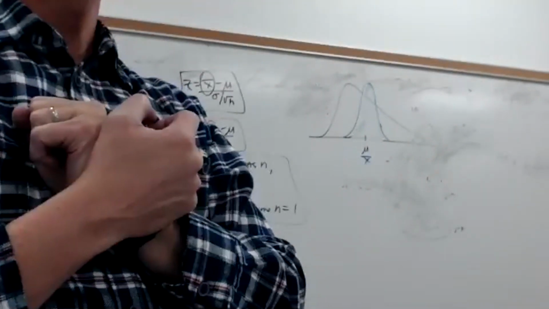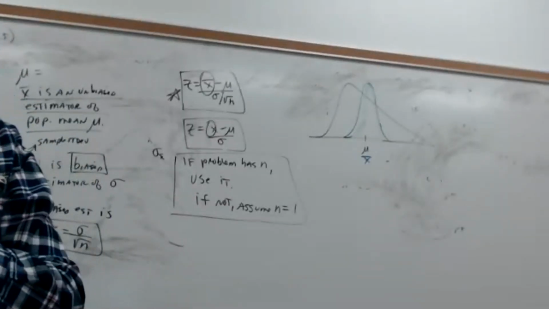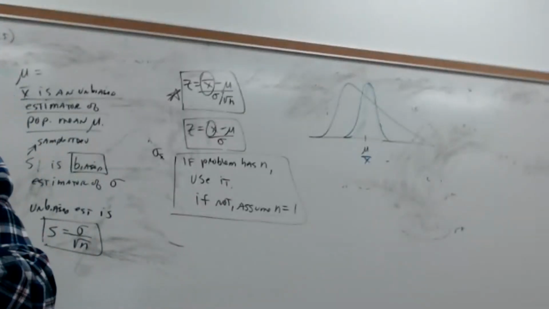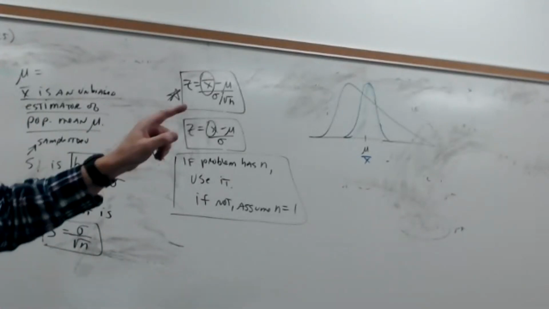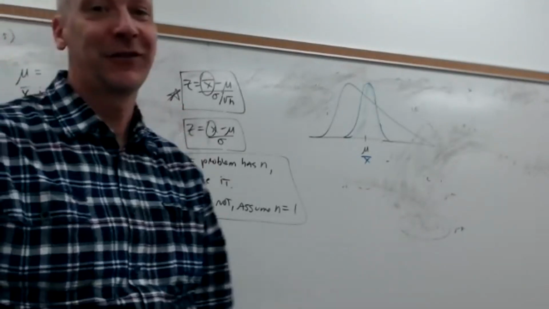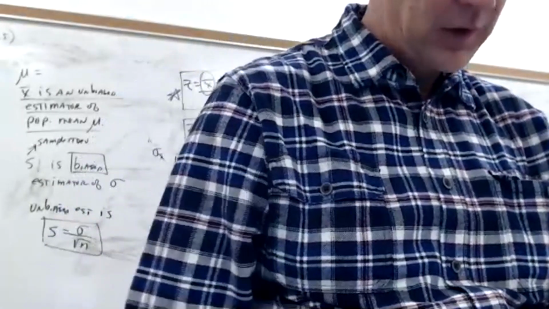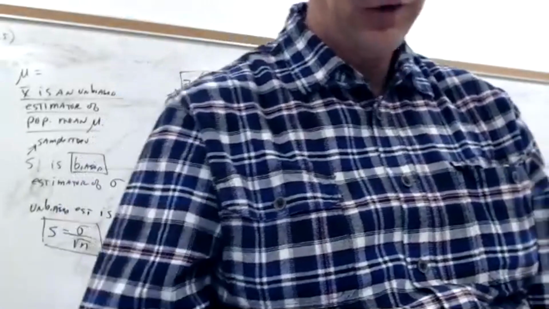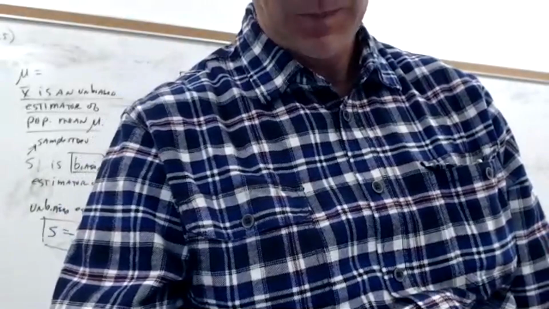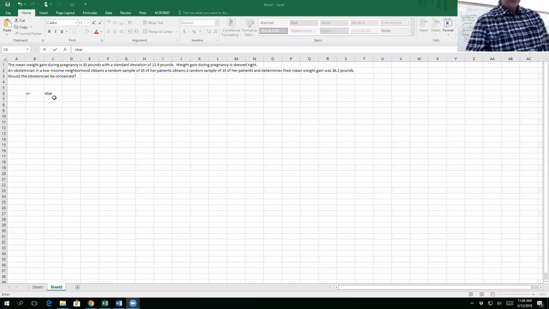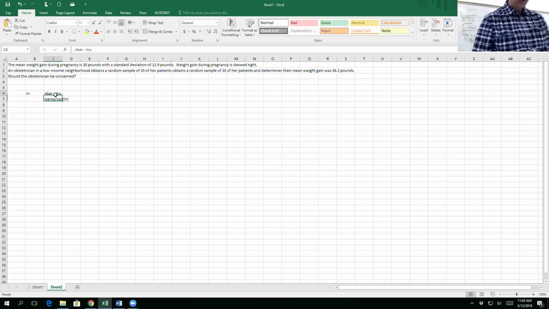So what equations would be useful for me to figure out the answer to this question? Probably the one with the star on it, right? Okay? All right. So that's going to be the equation I'm going to use. Z equals x bar minus mu over sigma over the square root of n. Oh, I forgot to share my screen. Okay, I'm going to underline that, so it looks kind of like a fraction.